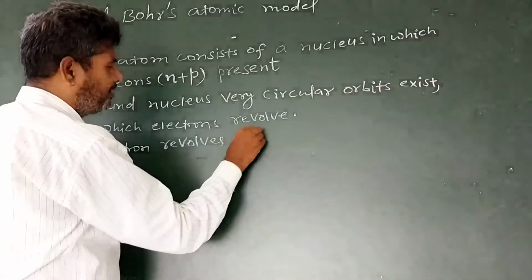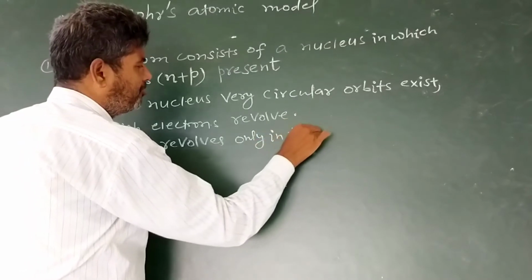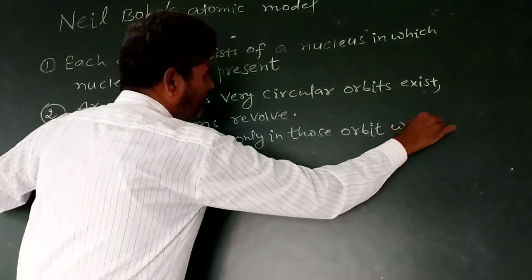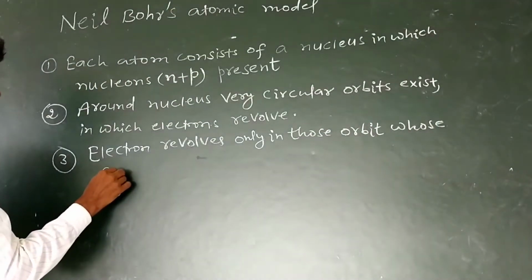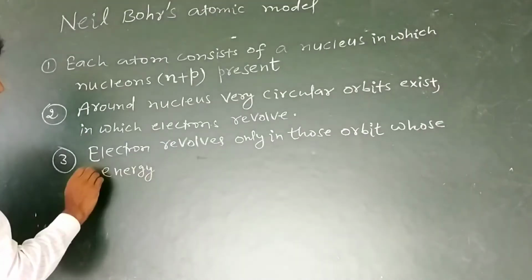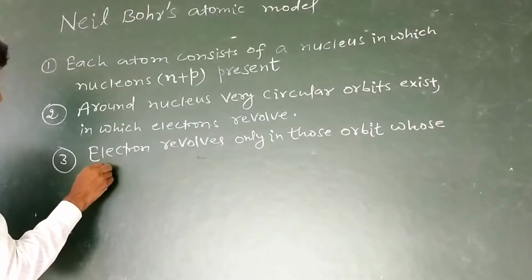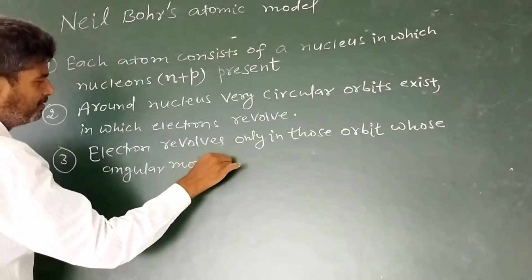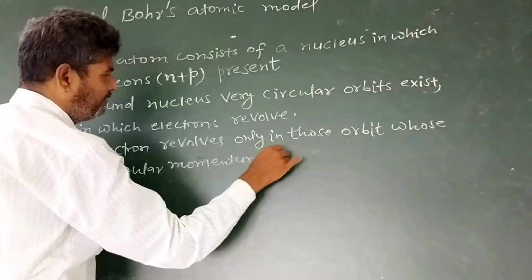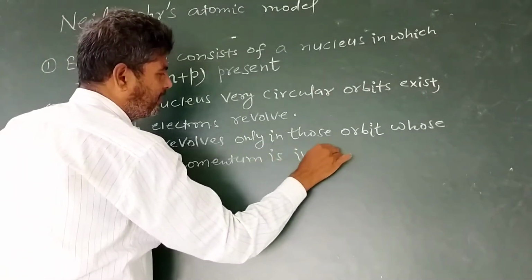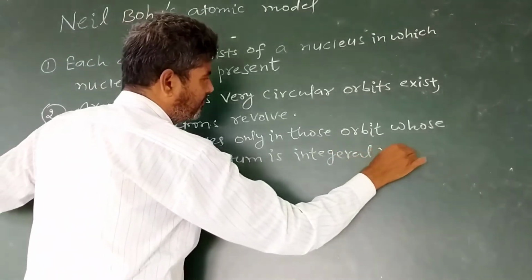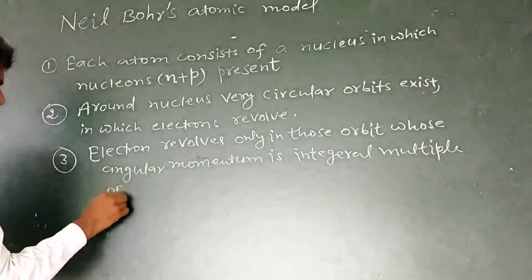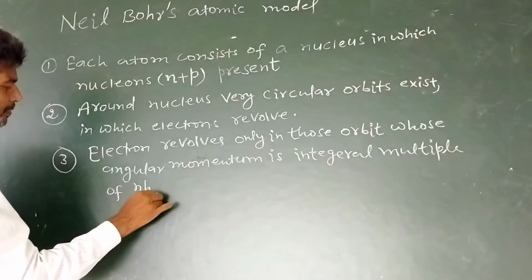Electrons revolve only in those orbits whose angular momentum is an integral multiple of nh upon 2 pi.